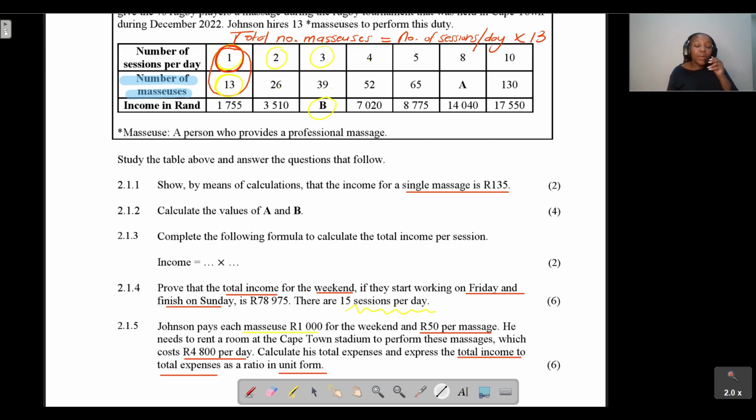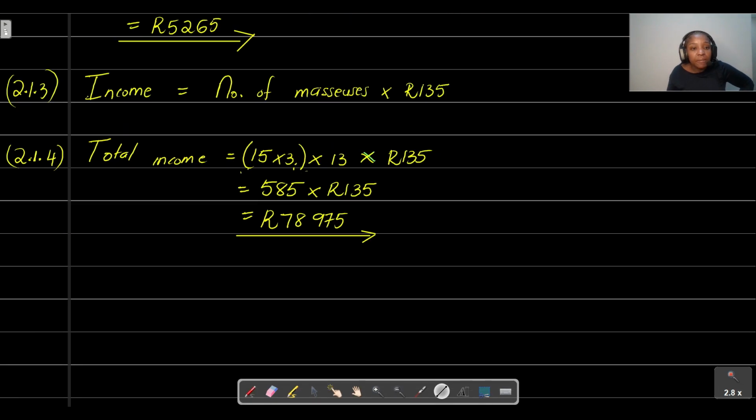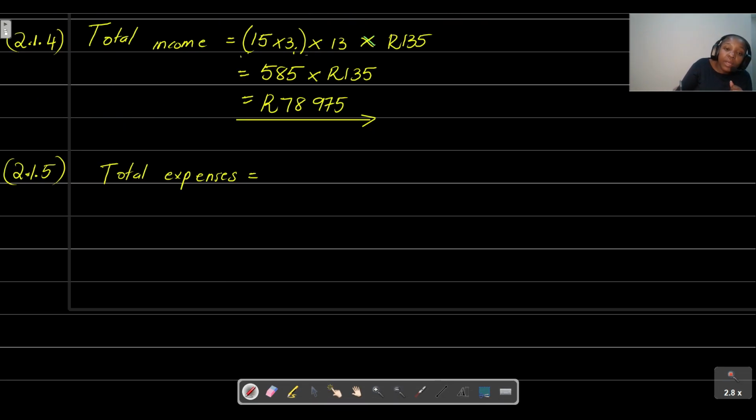The first thing we need to do with this question: for the total expenses over the weekend, we already know there are 15 sessions. We multiply that by 3 days. Then, if you've got the number of sessions, we need to multiply by the 13 masseuses to be able to get how many massages we will get.